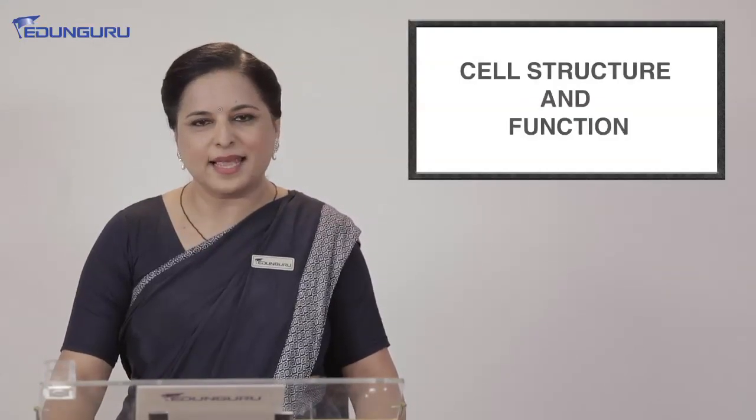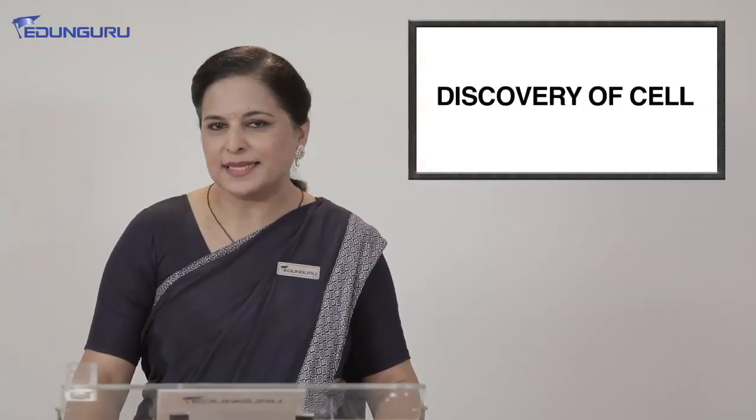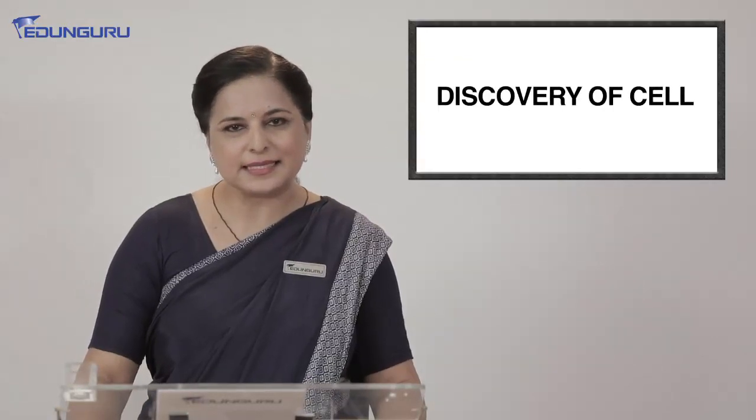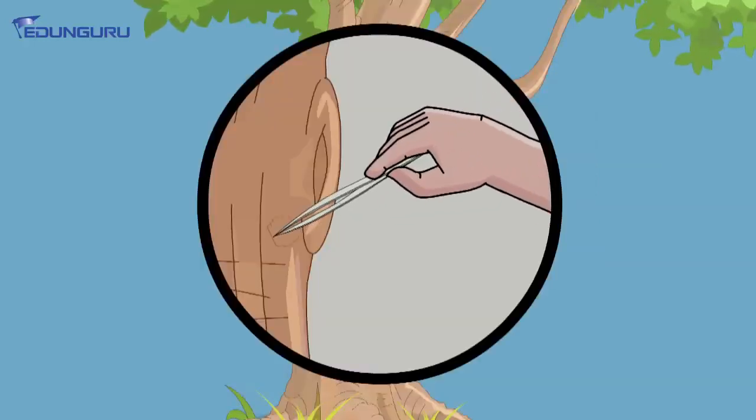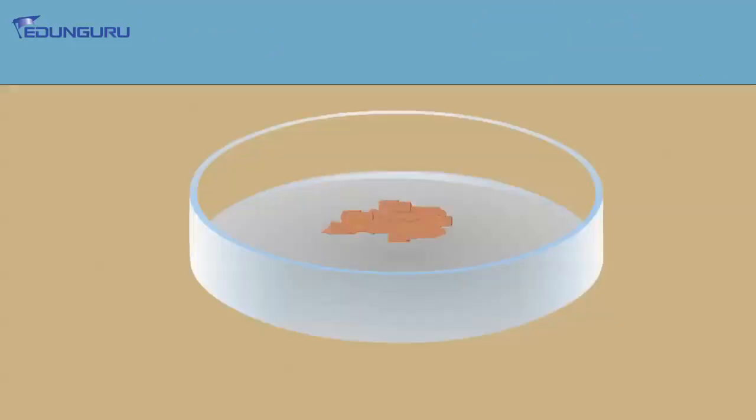Now, we are going to start with the new chapter, that is cell structure and function. Now, my dear students, let's go on a journey to see how the cells were discovered. In the year 1665, Robert Hooke took his simple magnifying glass and looked at some cork cells from the bark of the tree. So, he took the cells, the dead cells from the bark of the tree, that is the cork cells, and observed under a simple microscope. That was his magnifying glass.